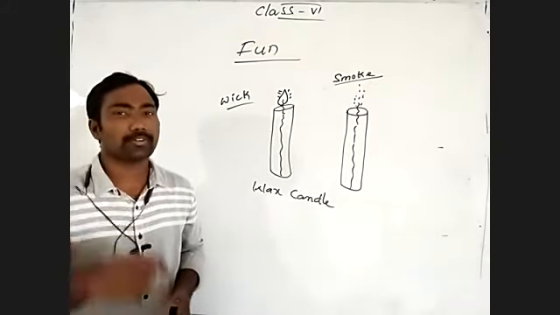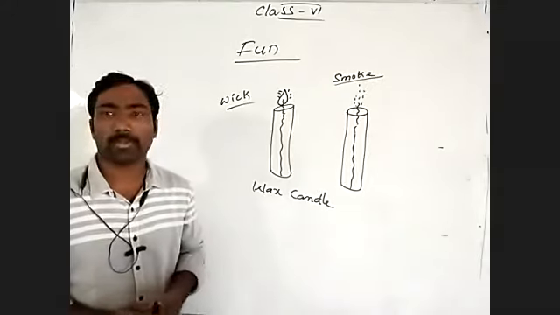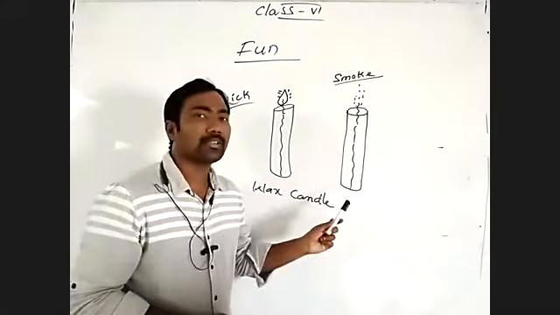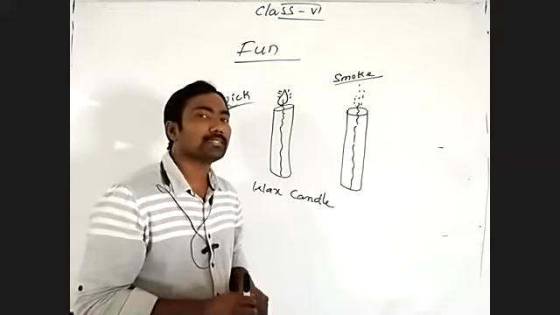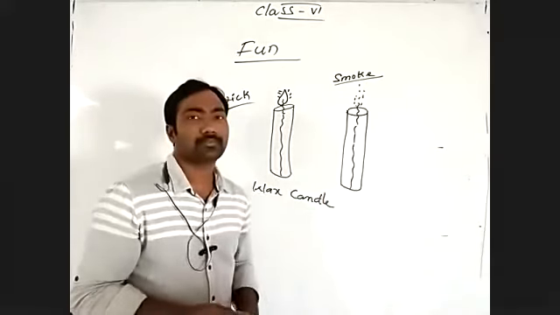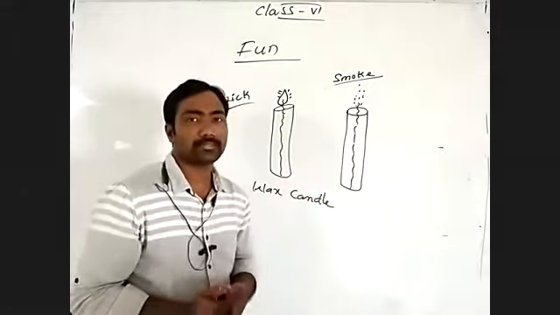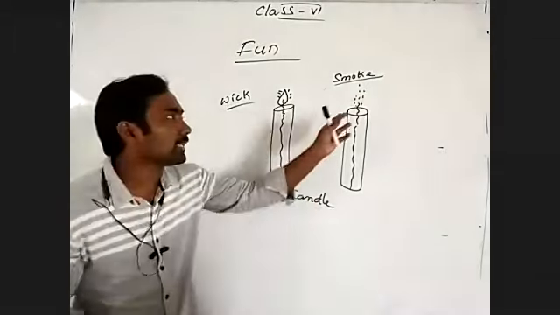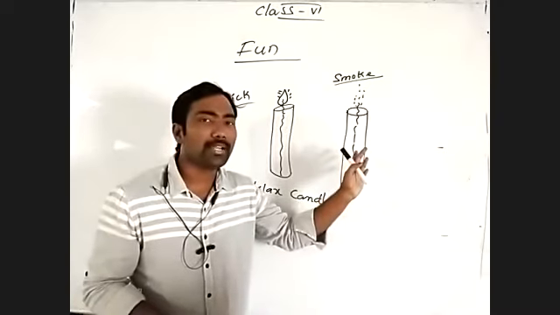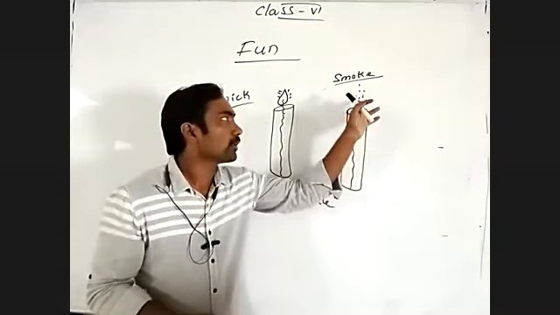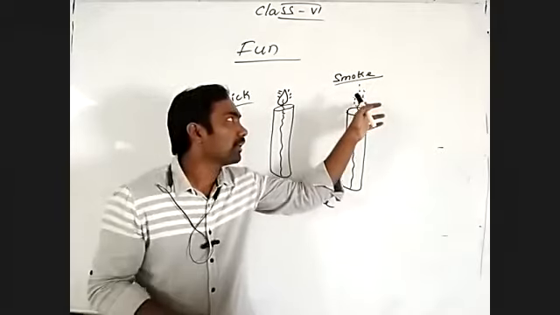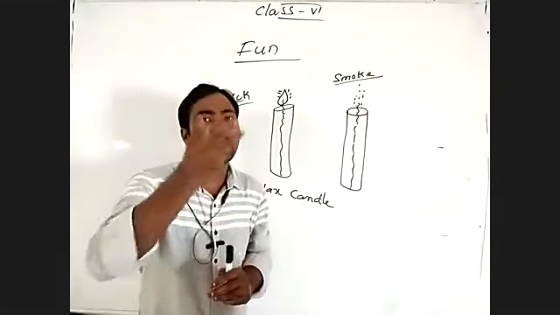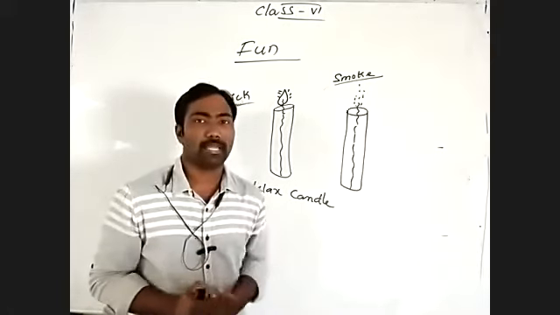We have to recognize and remember what will happen by doing this activity. So what do we get? A flame on the wick. The candle will light. We are not placing it in contact with the wick, but when you place the lighted matchstick in the smoke of the wick, the wick catches fire, becomes lit, and gives a flame.